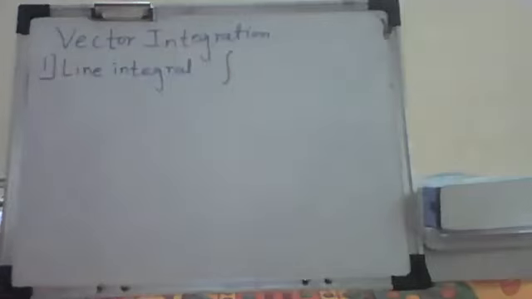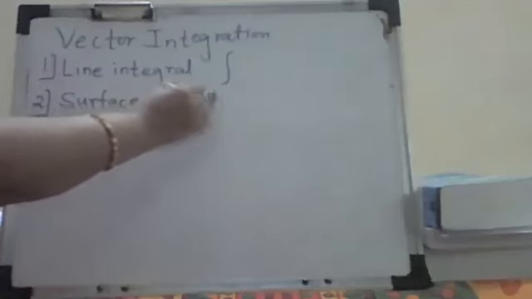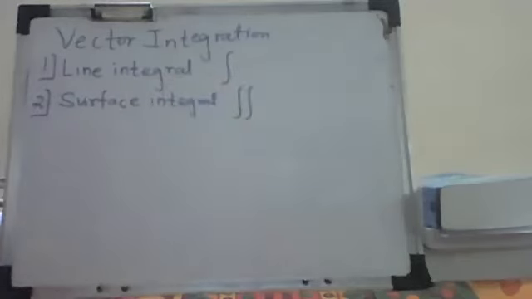So the vector integration. I just gave a brief overview of this vector integration. We are going to see here three kinds of integrations. One is the line integral. Line integral means it is single integration. Then we are going to see the surface integral, and that integration is nothing but the double integration for the surface.